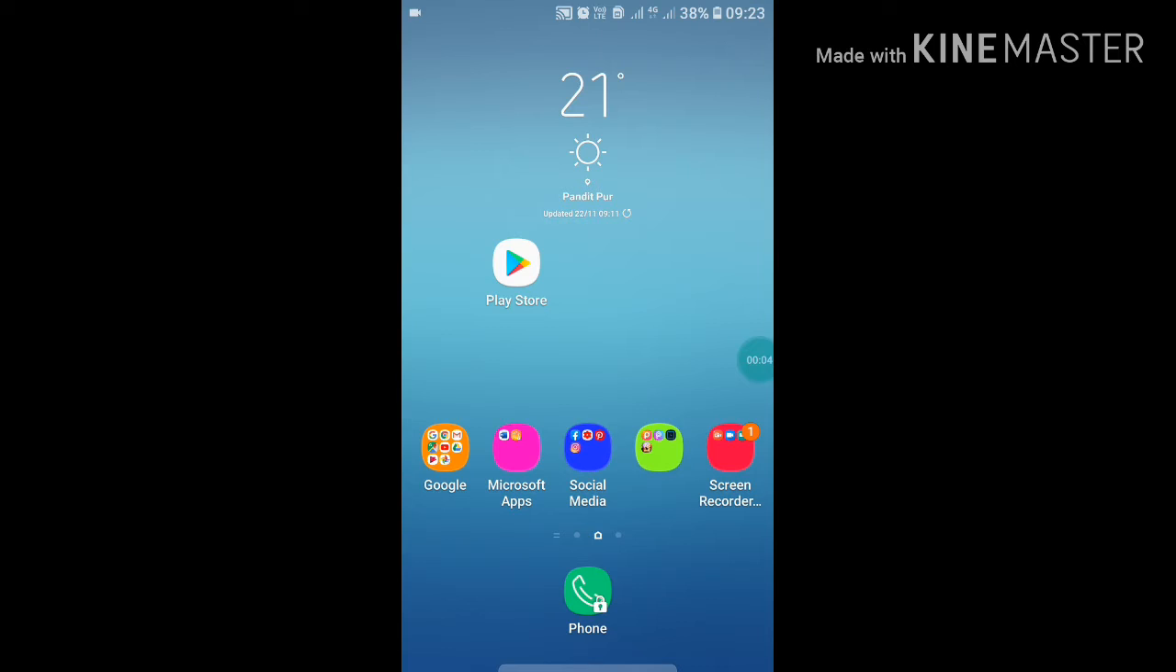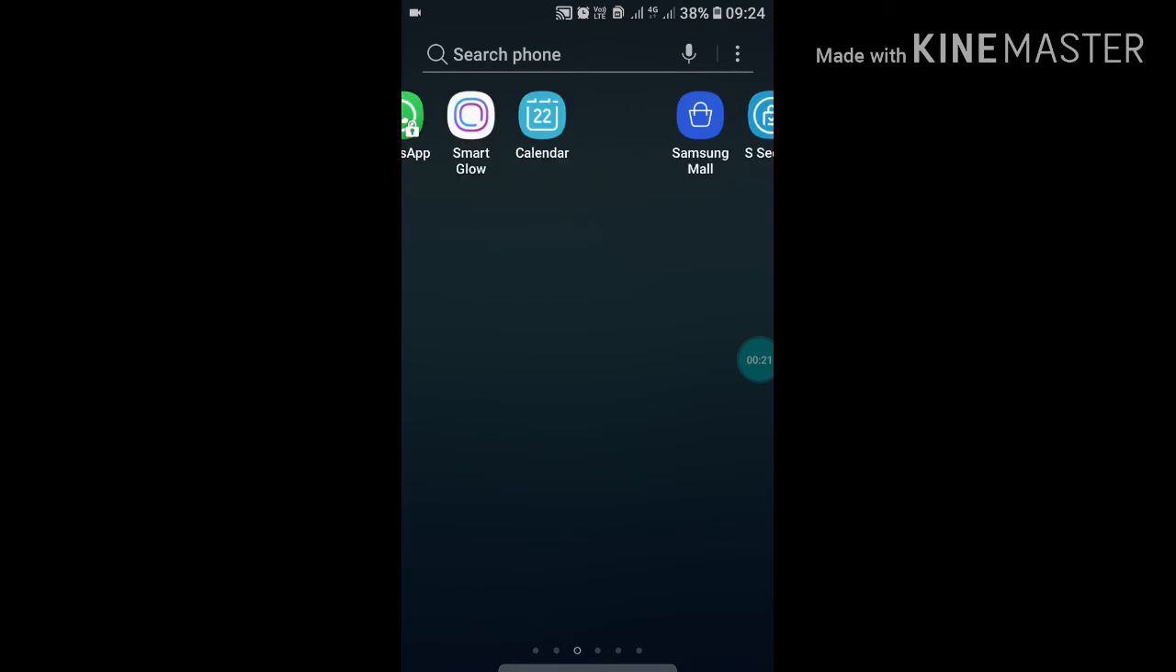Today I am going to show you how to turn off keyboard sound in Android mobile or keypad sound in Android mobile. To turn off keyboard or keypad sound in Android mobile, first of all just go into your setting. Now go into your setting.